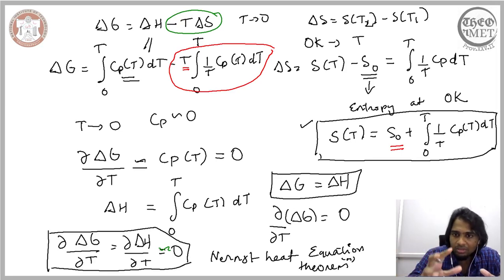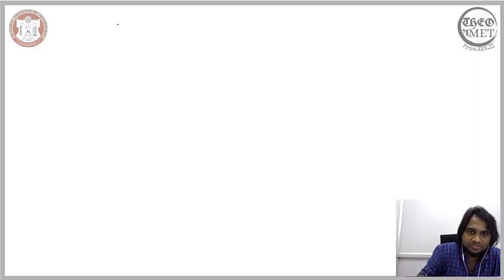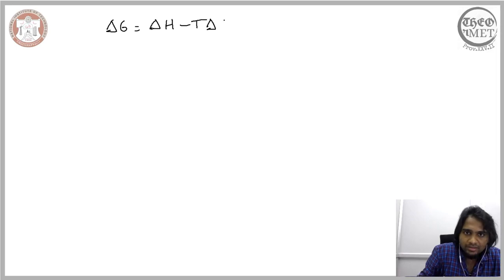Practically, the expression that we should be more interested in is this one here, because this makes the concept of entropy more approachable. So for that, we need to know what the entropy is at 0 Kelvin. In order to do that, we will go back to the expression for the Gibbs free energy, the canonical one, which relates the enthalpy, temperature, and the change in the entropy.